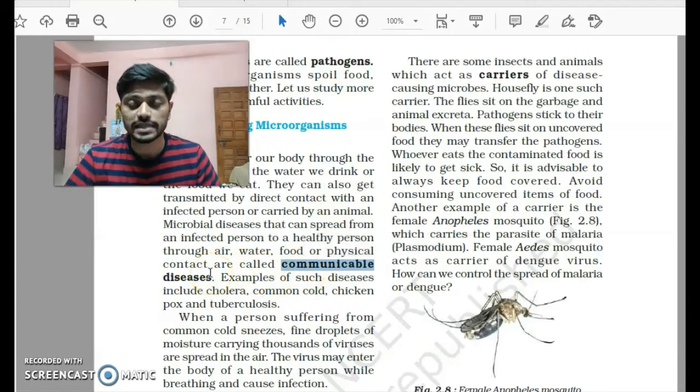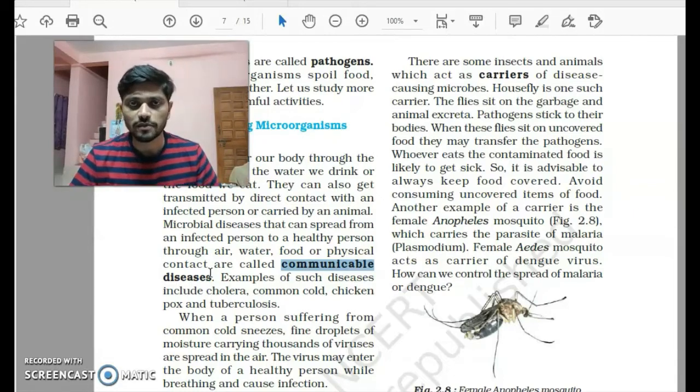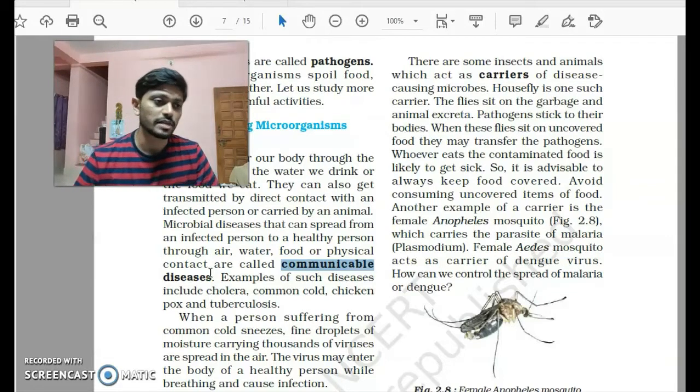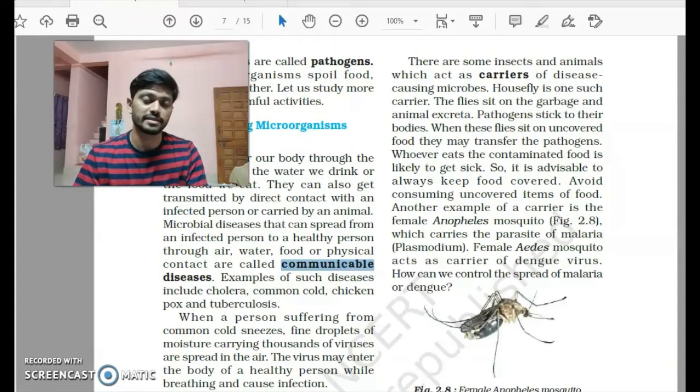You might have seen that whenever your friend has a cough, common cold, or maybe tuberculosis, everyone advises you to stay away from that patient. Everyone advises that the patient should be treated in isolation. Such diseases which spread because of touch or food or air, water, we call communicable diseases. But not only this, there are certain microorganisms or bacteria that help in spreading this disease.